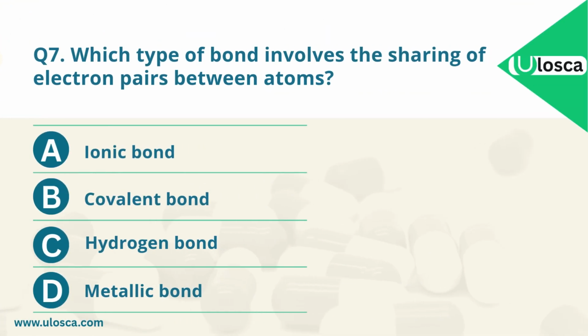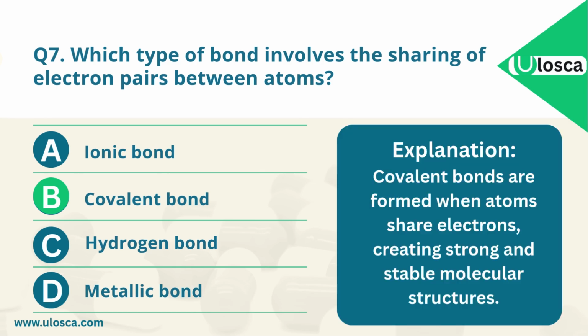The correct answer is B. Covalent bond. Explanation. Covalent bonds are formed when atoms share electrons, creating strong and stable molecular structures.